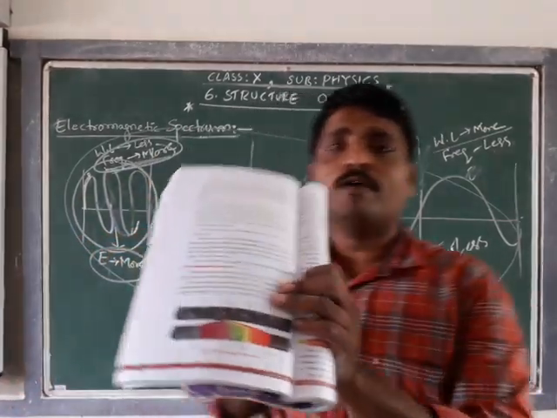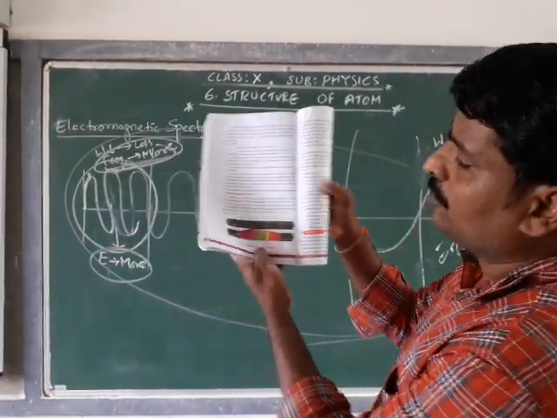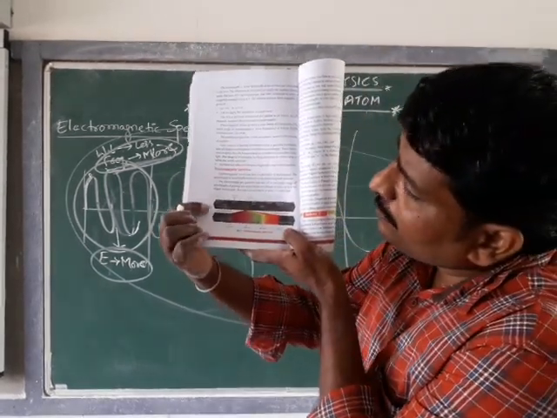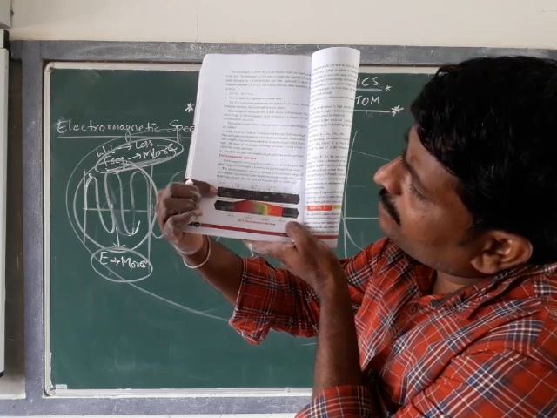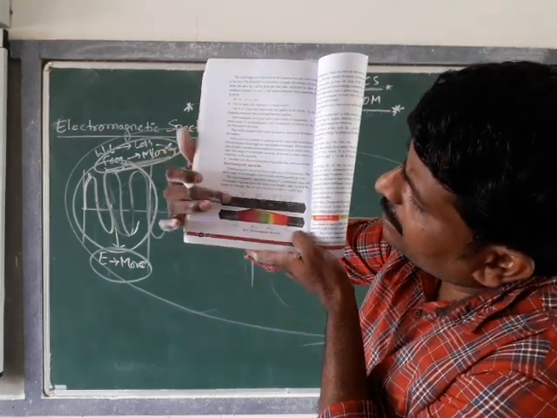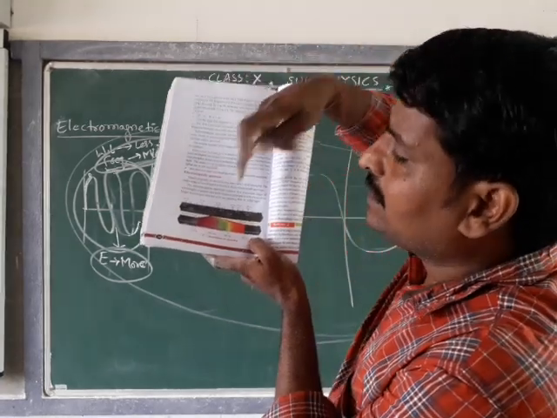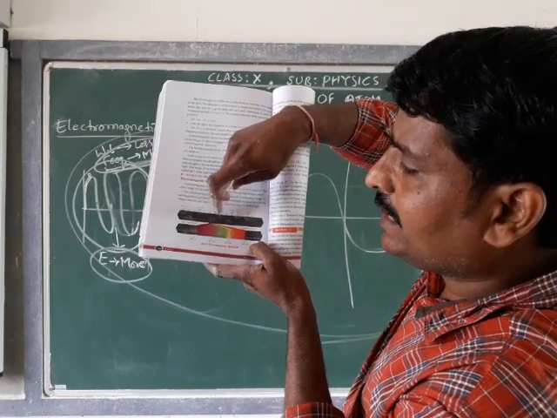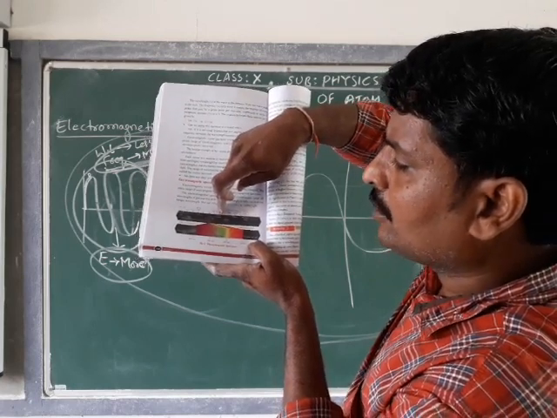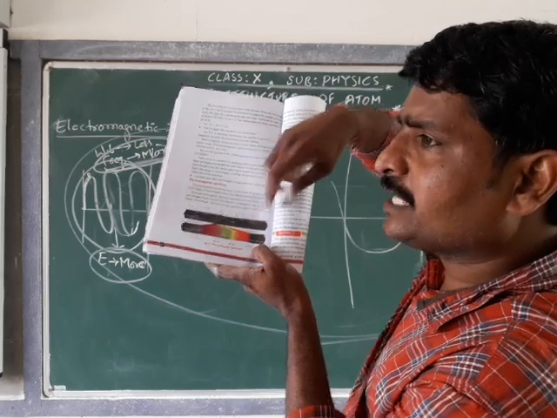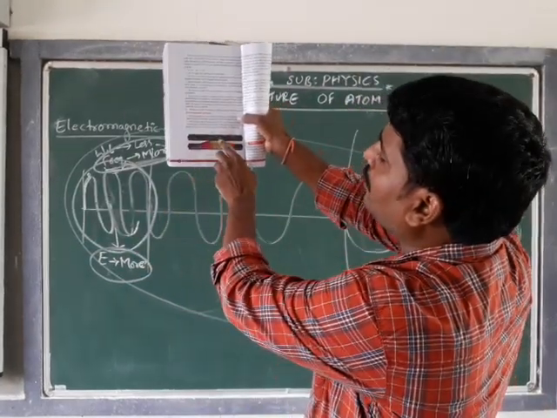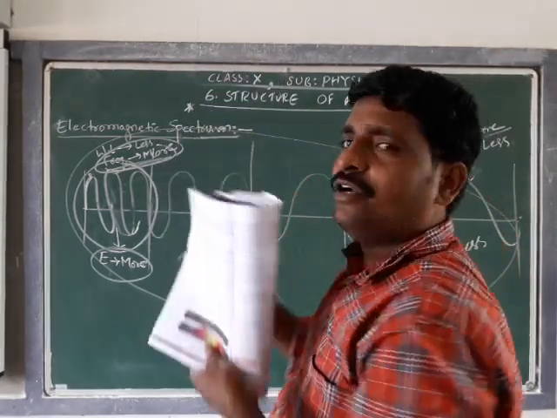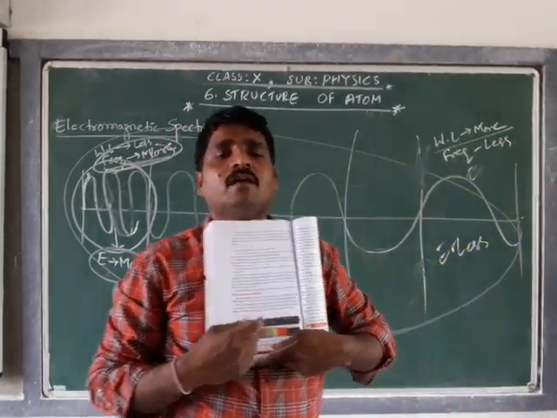Now coming to page number 108, figure number 2 gives the electromagnetic spectrum, where initially we have cosmic rays, then gamma rays, then X-rays, then UV rays, and in between we have the visible spectrum. I'll tell you about that. Then we have infrared rays, microwaves, radars, radio waves and broadcast waves. All these electromagnetic waves as a group form the electromagnetic spectrum. I hope you understood this.